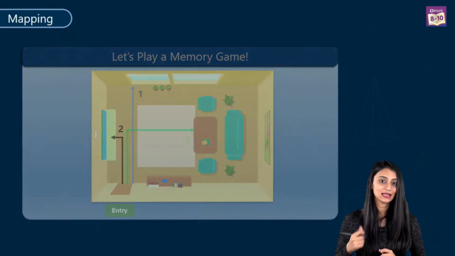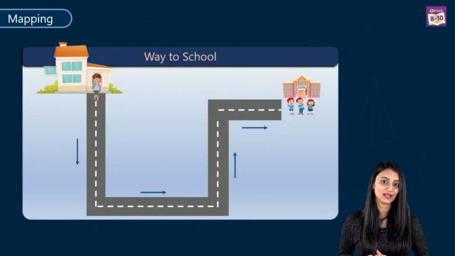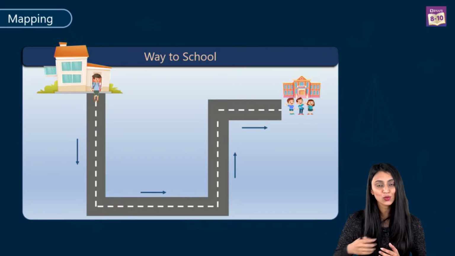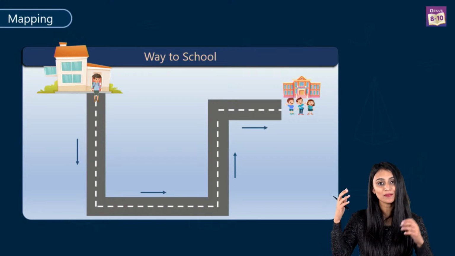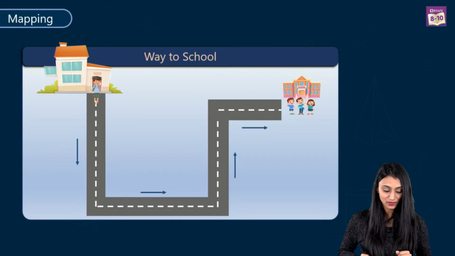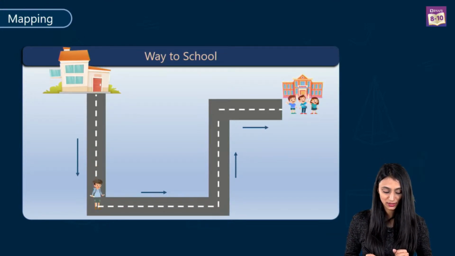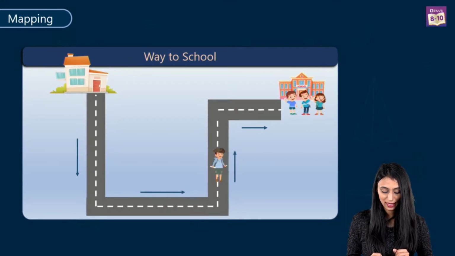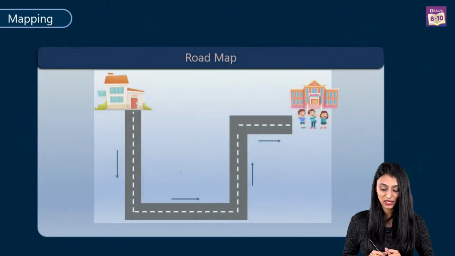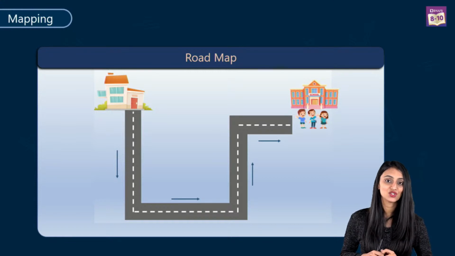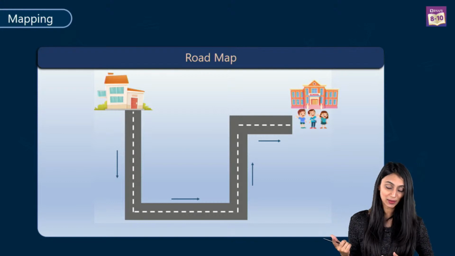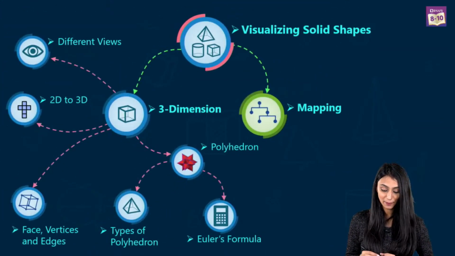So it is the same as, let's suppose you leave from your home to meet your friends outside your school, and because you have been going to your school for quite a while, you know the directions, right? You know the path. So you have a map of it in your mind of how to reach your school, right? So you go from here, you move in this direction, then you go straight, and then you move here, and then you meet your friends finally. So you were able to reach your friends just because you had a mapping in your mind of the path that you had to follow to reach them, right? So this was about mapping.